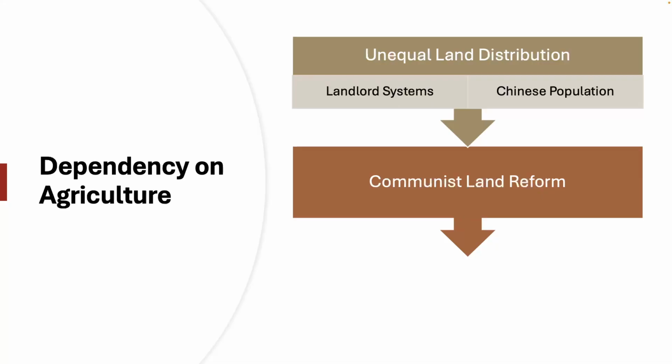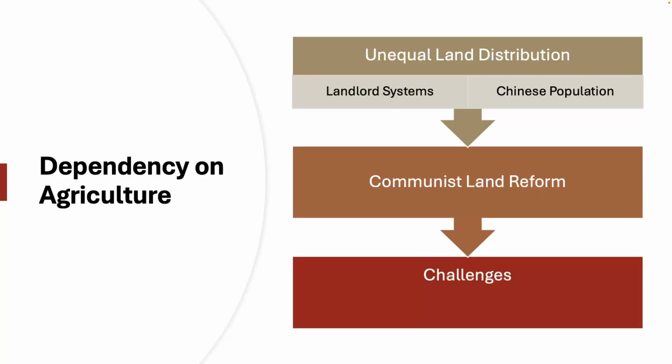We see that some estimates suggest that by 1953, the CCP had consolidated as much as 47% of arable land to the peasantry, although overall agricultural productivity would still remain low, and we'll get to looking at agriculture within Mao's China in future lessons. But ultimately, we can see that there are still major challenges, including low productivity, the fact that ultimately there was not as much being done with the land that was being made.